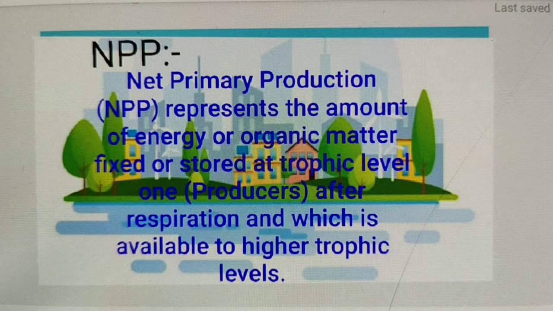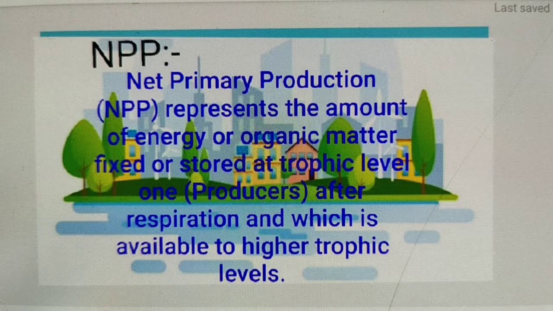Net primary productivity means, again I am going to repeat, that it refers to gross production minus losses by way of respiration and decomposition. It is also called apparent photosynthesis or net assimilation. It varies in different biomes and increases from polar regions towards the tropics because of the increasing sunlight and temperature, except the desert where water acts as a limiting factor for plant growth.